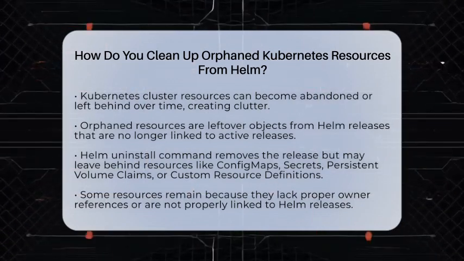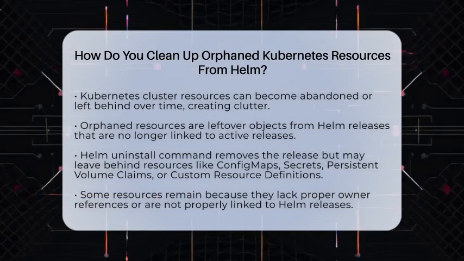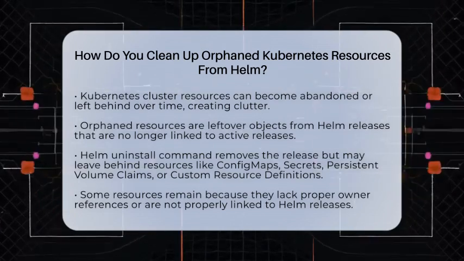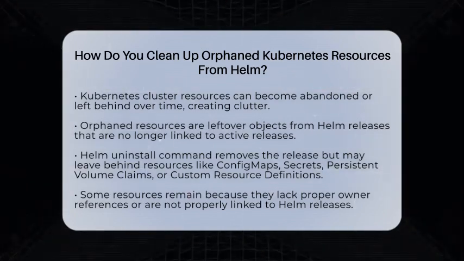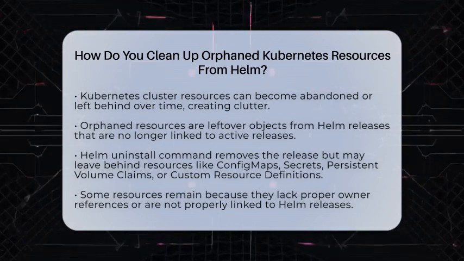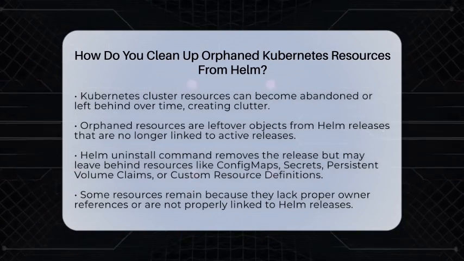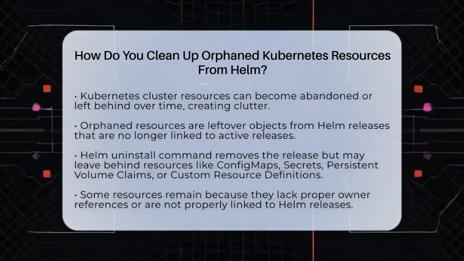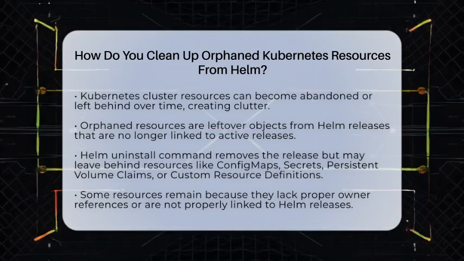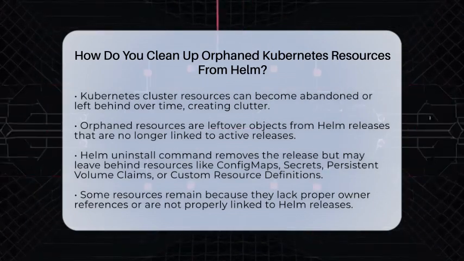Helm manages Kubernetes objects as part of a release. When you uninstall a Helm chart, it should remove all associated resources. But sometimes, certain objects like custom resource definitions, config maps, secrets, persistent volume claims, or service accounts stay behind. These leftovers are orphaned because they are not linked to any active Helm releases anymore.